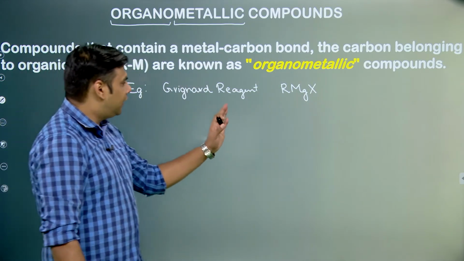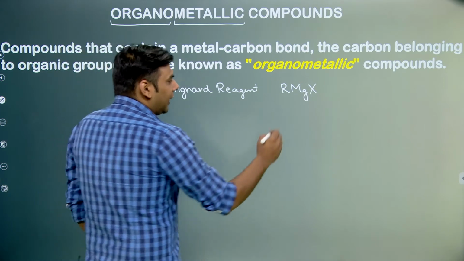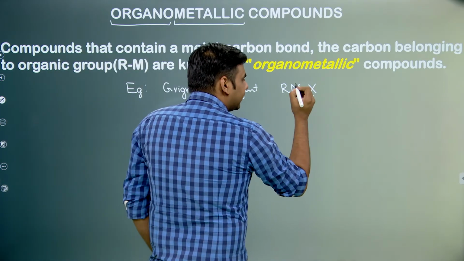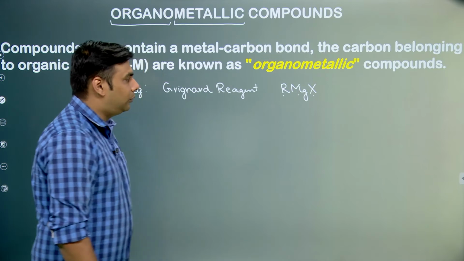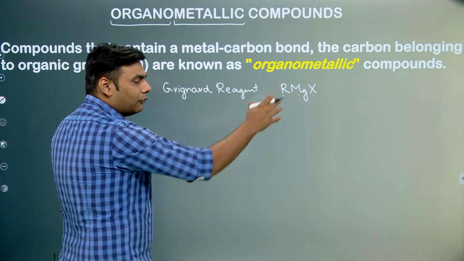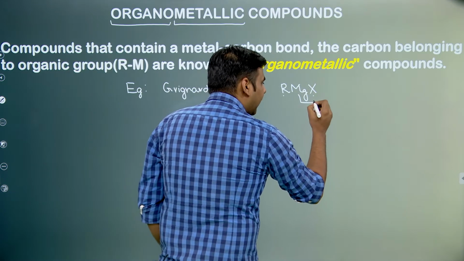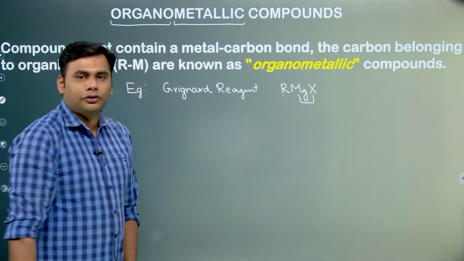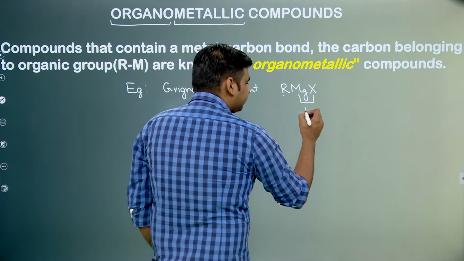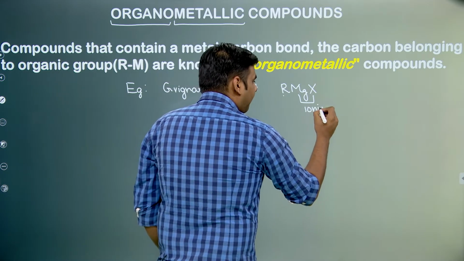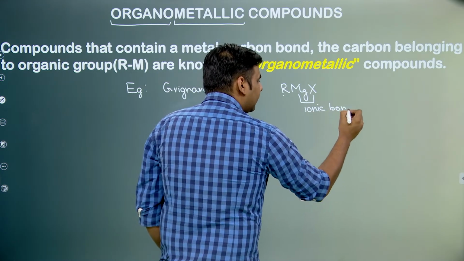So this is a general Grignard reagent, where Mg is a magnesium atom, X is a halogen and R is any alkyl group. If we look at this molecule closely, we know that there is a metal Mg and X is a non-metal. So there is an ionic bond between the metal and the non-metal.